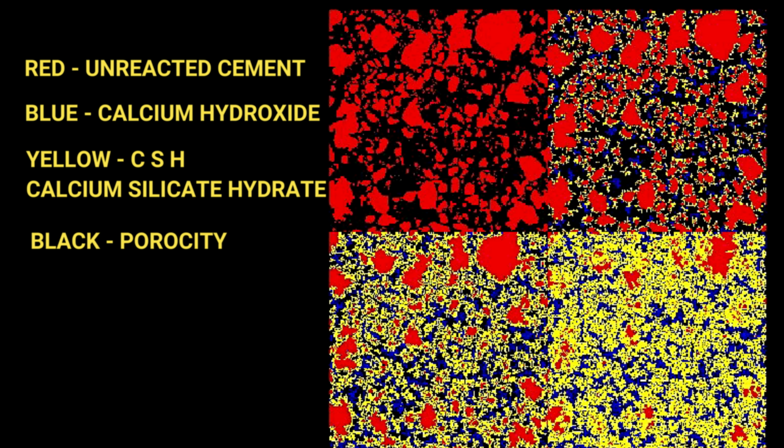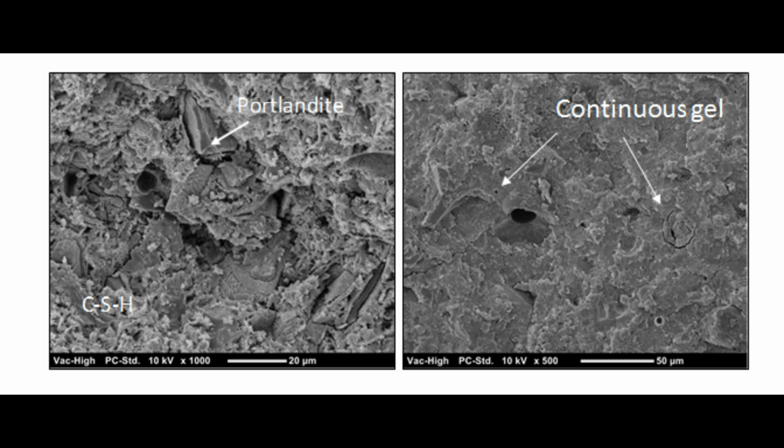This is a brief description of the chemical hydration process, which is based on the microstructural formation of the cement paste. A number of chemical details are not clearly understood. However, this simple description is sufficient to investigate the various important percolation thresholds that occur in the cement paste. And this is the picture showing, friends. On the right side you can see the continuous gel formation, on the left side Portlandite and CSH also you can see. This is the intermediate stage of the setting and hardening of the cement, friends.